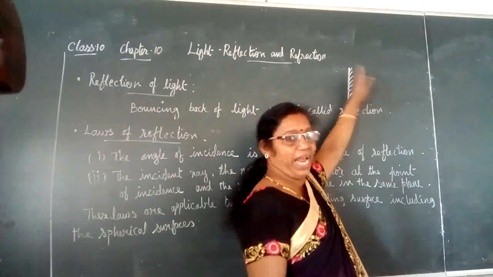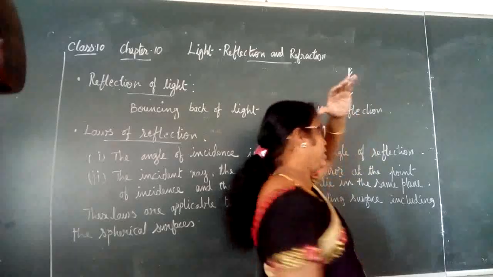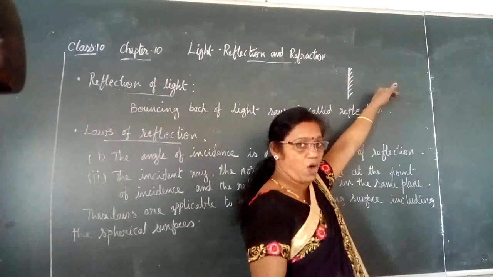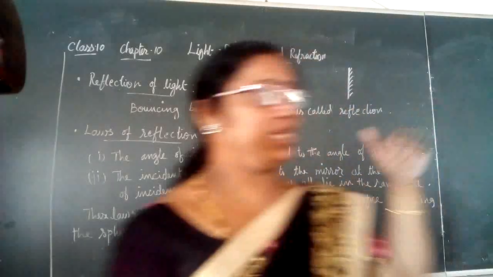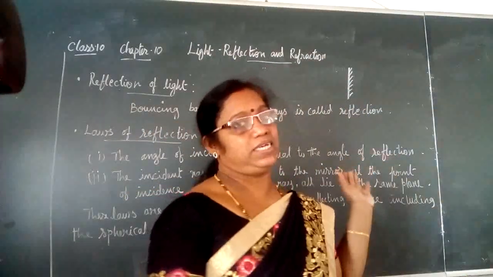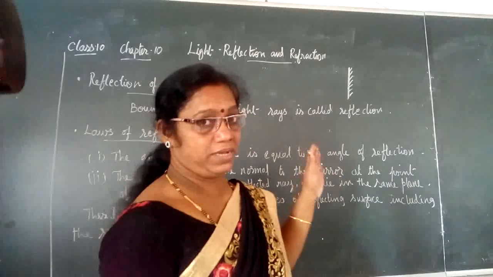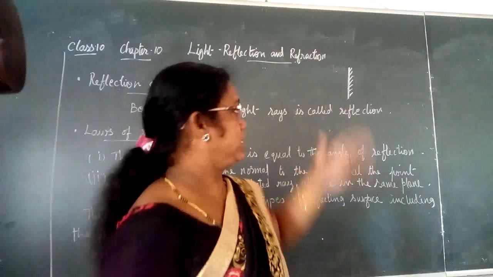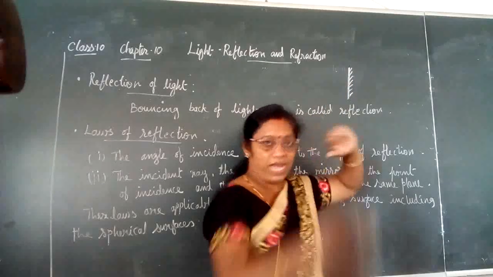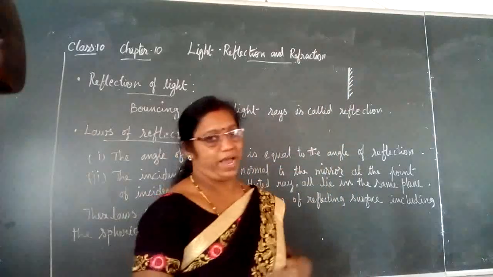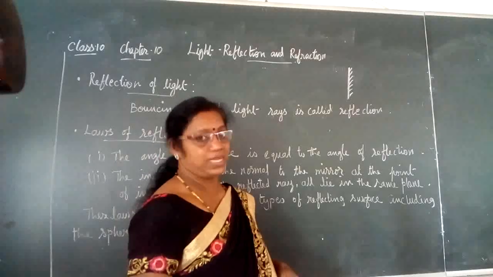The light cannot enter into the mirror; only if it is a transparent object can it enter. Since it is an opaque object, it cannot enter. Whichever light falls on the front surface of the mirror just bounces back. Hence we call it reflection.